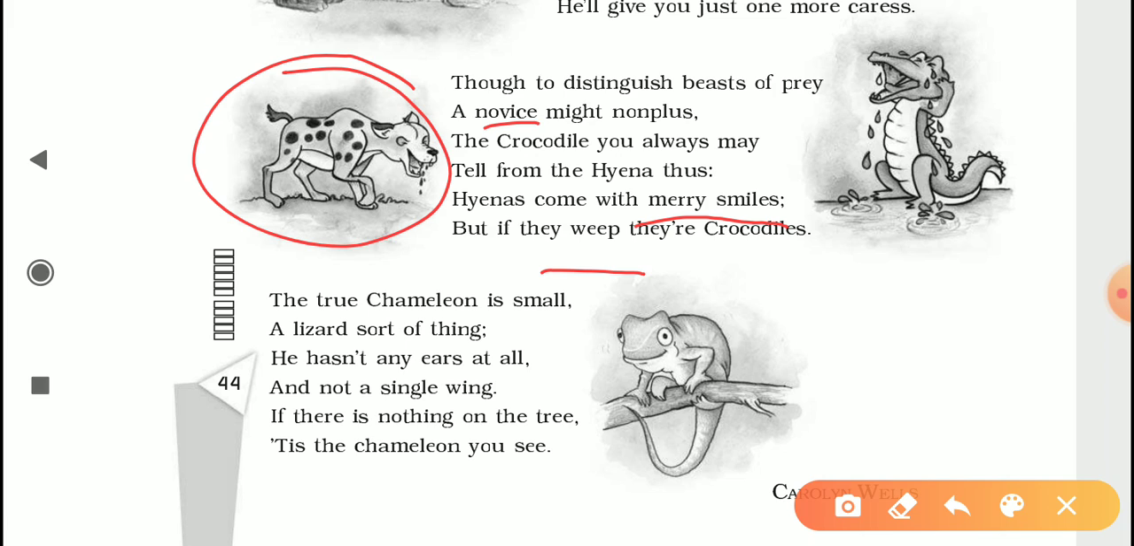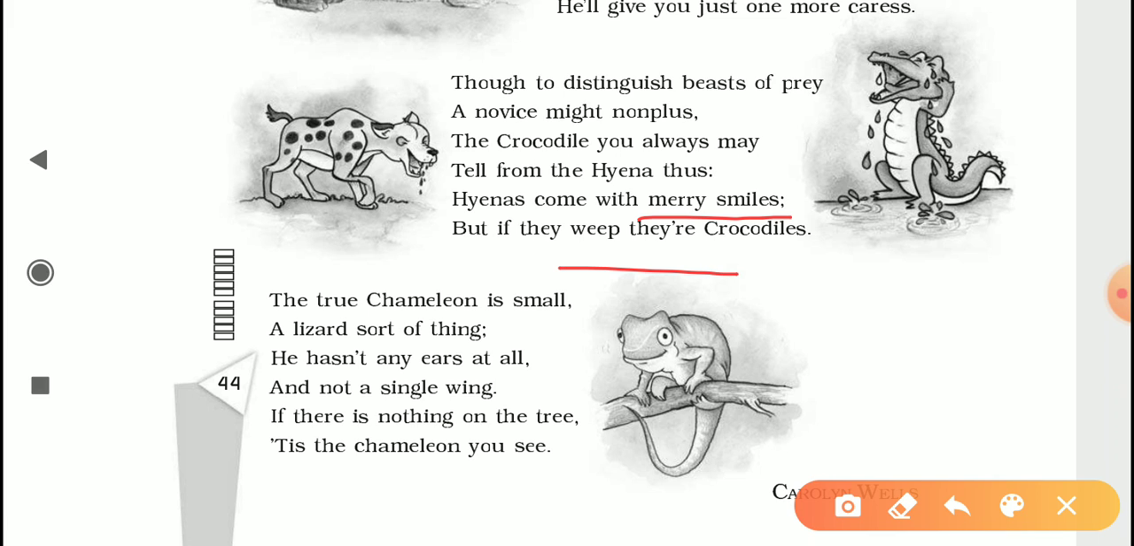There is another different word, nonplus. The word nonplus means confused. So a novice, an inexperienced person, if they meet a hyena or a crocodile, they might be confused about their nature. But actually, even though the hyena smiles many smiles in a very jolly manner, or the crocodile weeps like they are very sad, these things are actually very deceptive and they kill their prey in a brutal manner. Now let's come to the last stanza.